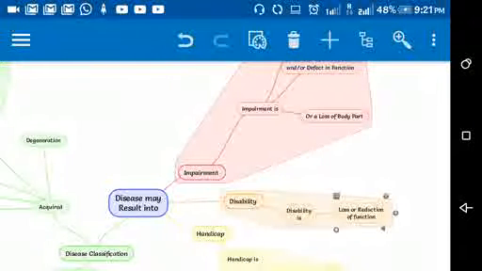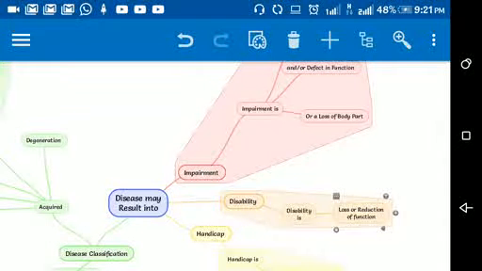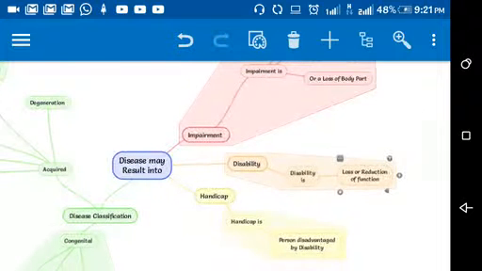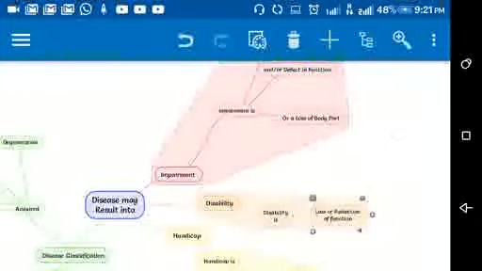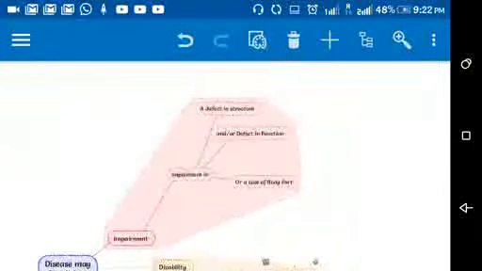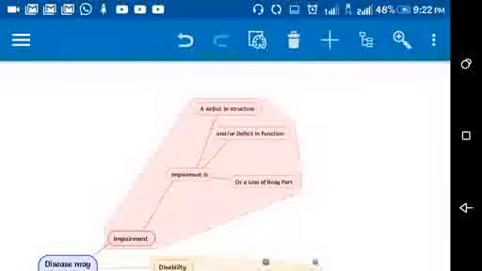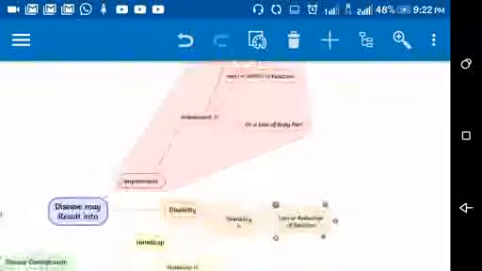This is by definition. And diseases may result in many problems. Sometimes they lead to abnormalities, which are sometimes called impairments. So what is impairment? Impairment is a defect in structure and or defect in function or loss of body part.